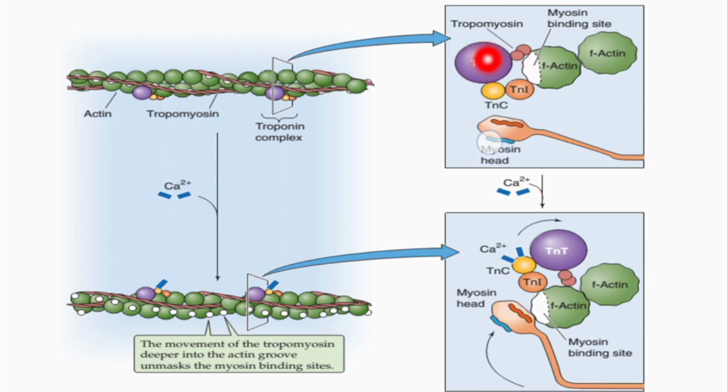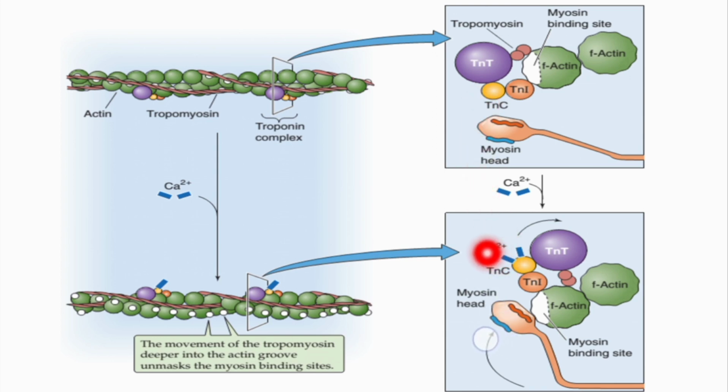Sorry, this is the troponin T, which is one of the 3 troponins. The 3 troponins are troponin T, troponin C, and troponin I. Troponin T binds with the tropomyosin, as you can clearly see here. Troponin T, T for tropomyosin, binds with the tropomyosin. Troponin I binds with the actin filament, and troponin C binds with the calcium ions, as you can see here. These are the calcium ions, and now these calcium ions bind with this troponin C.